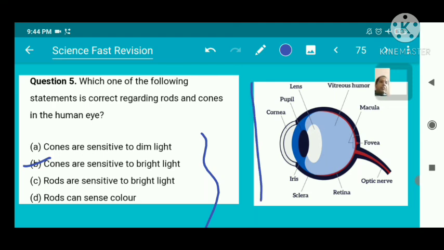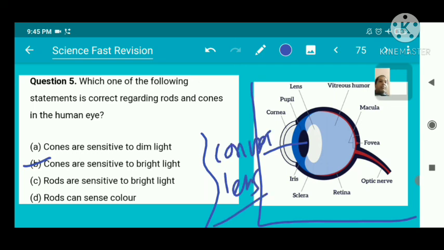And this is the image of the eye. Which type of lens is inside the human eye? Convex lens is present. These are the cornea, pupil, iris, and retina, where the image is formed.